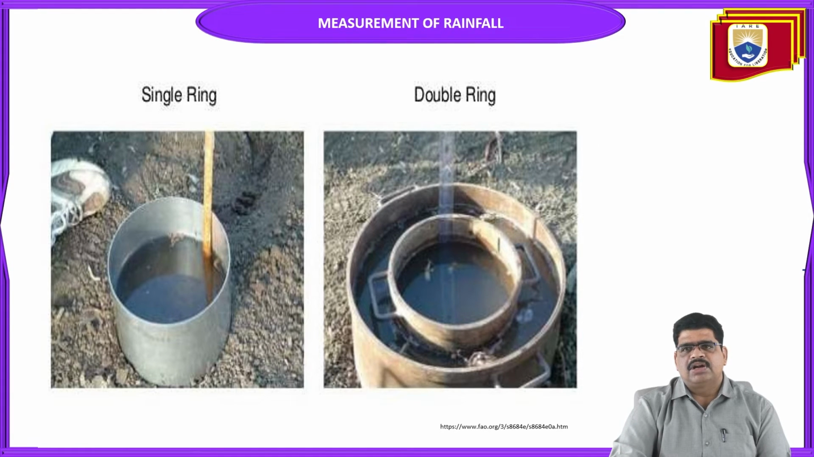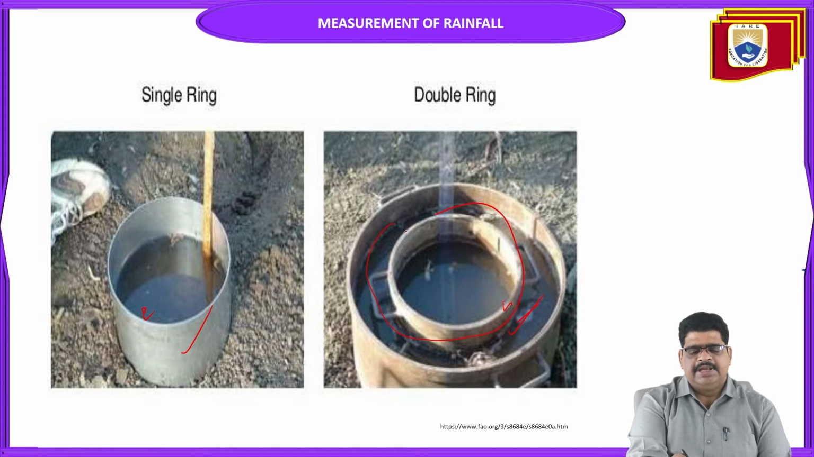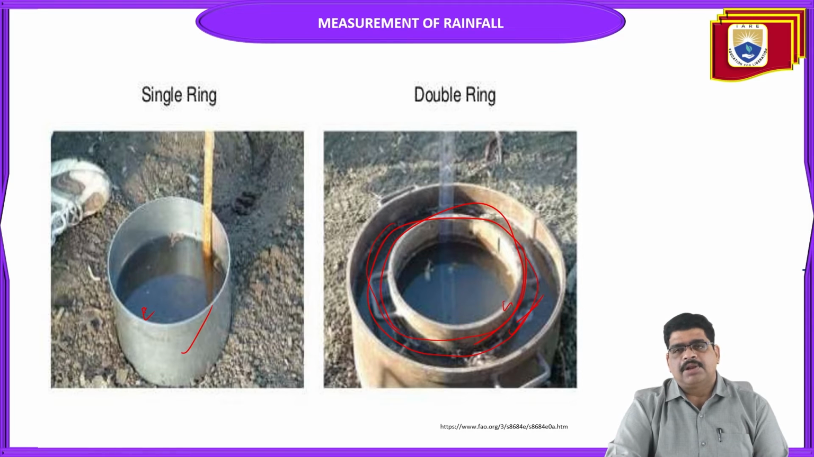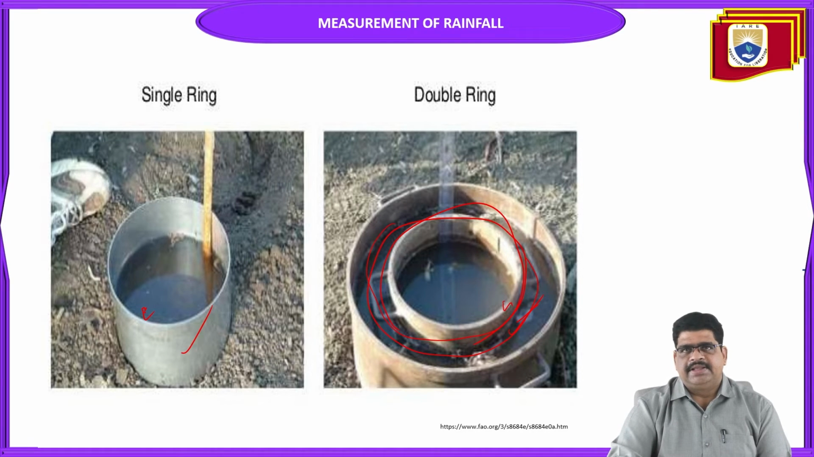So this is practically what we have to apply. The single ring infiltrometer and the double ring infiltrometer are there. This is the single one and this is the double ring infiltrometer. See the sides of the water. The water at the sides reduces the infiltration. That means we have to know the actual infiltration of that particular soil. That's why we provide a double ring infiltrometer instead of a single one. And a single ring infiltrometer is also there.